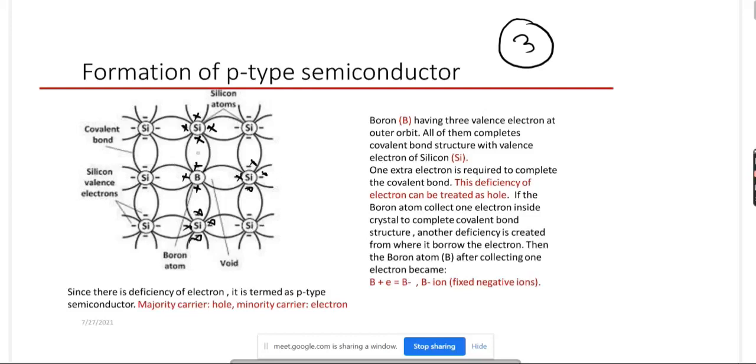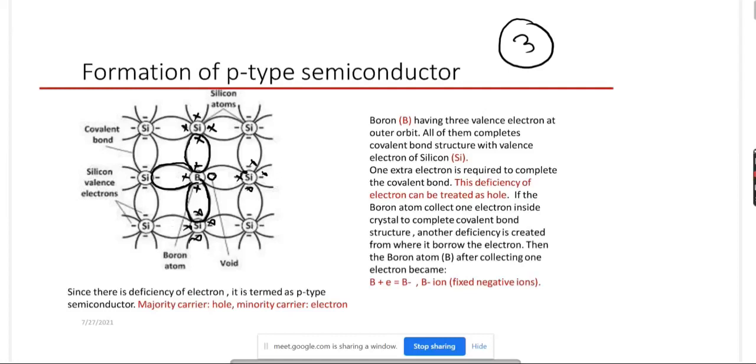Then what will happen? The 3 valence electrons of boron complete the 3 covalent bond structures here, here, here. Okay. Now this valence electron of silicon, what will happen? It wants one extra electron here to complete the covalent bond. But there is no electron here to complete the covalent bond.